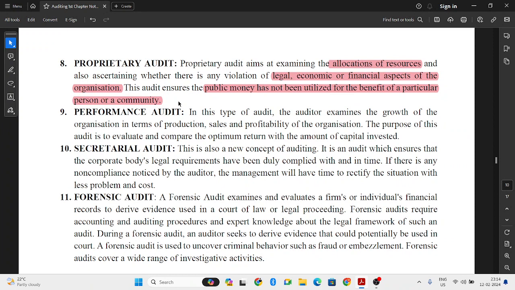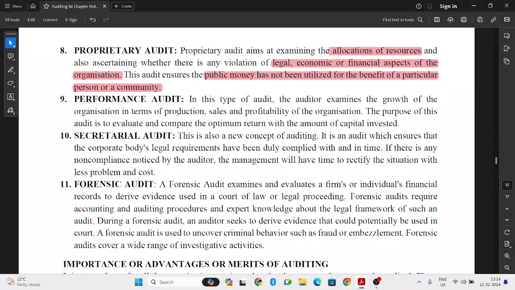Next is performance audit. So in this, whether the organization has grown or not, whether in terms of production, sales or profitability, it is to check whether, for the capital invested, the company is getting proper returns. So whether the company is growing, and whether returns are coming to the company in proportion to the capital invested, that is performance audit.